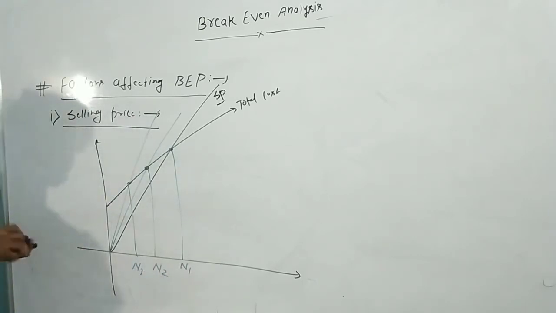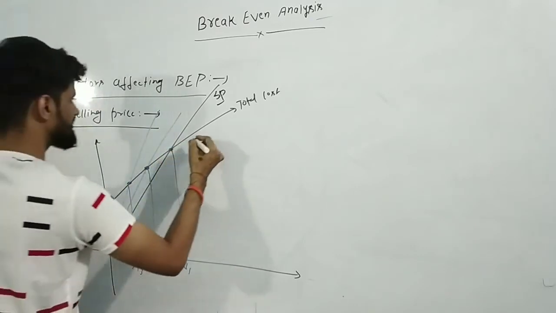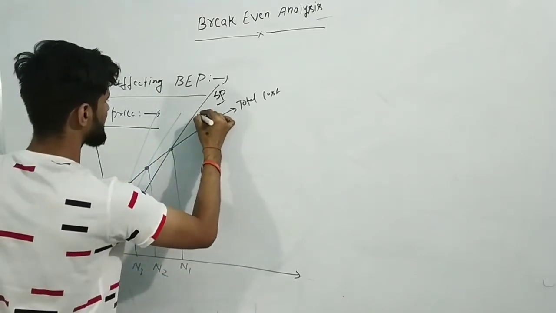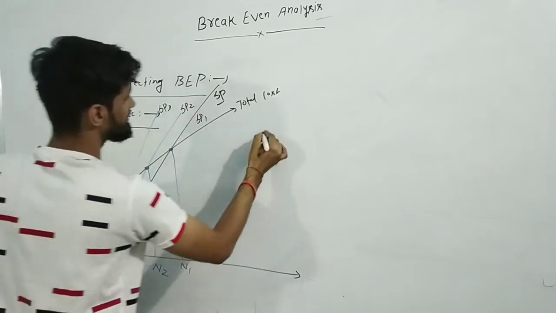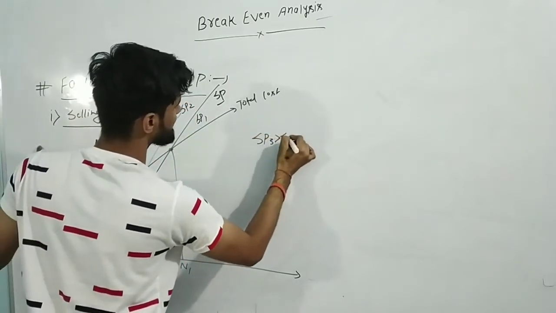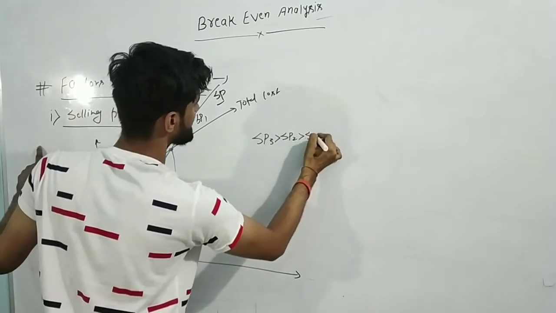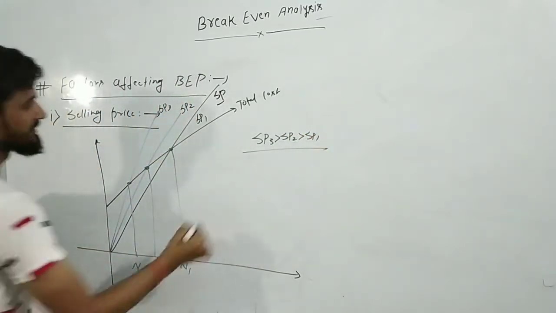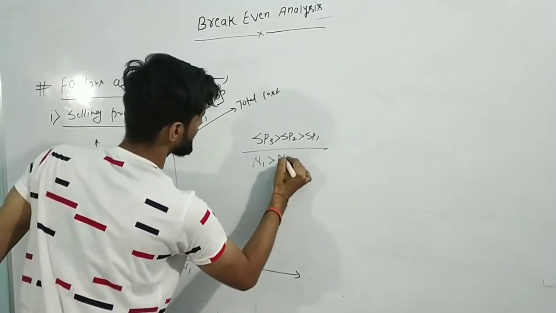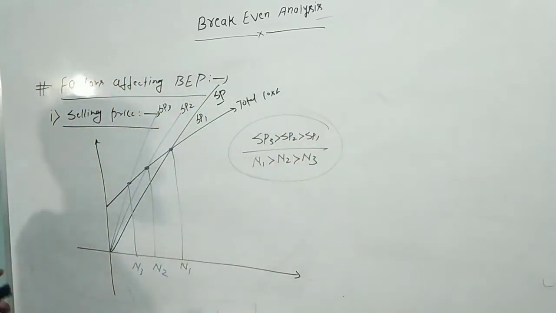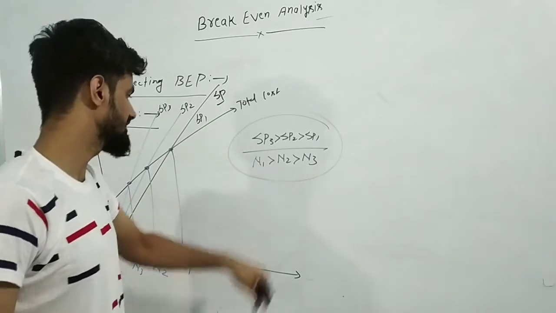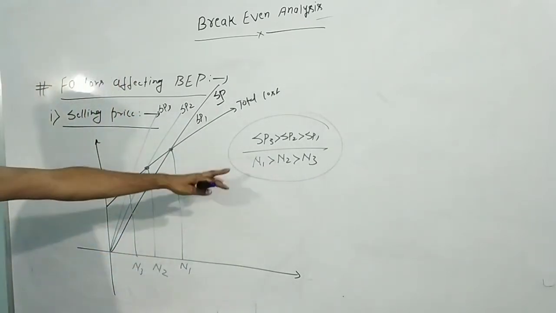Now from here you can check, this is your selling price: first SP1, SP2, SP3. If you see, SP3 is greater than SP2 is greater than SP1. So from here you can see N1 is greater than N2 is greater than N3. This means the selling price is inversely proportional to the break-even point.